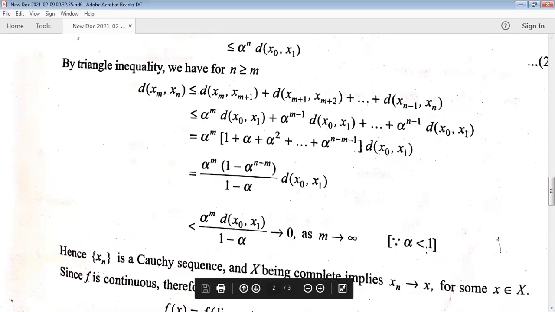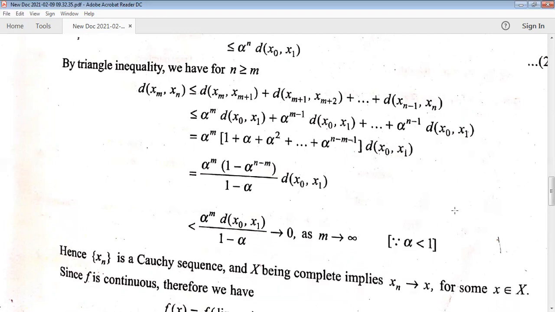Here there is a theorem about a non-increasing or decreasing sequence. This sequence of powers of alpha is a decreasing sequence because the value of alpha is between 0 and 1. Suppose alpha is equal to 1 by 2, then what happens? Alpha is 1 by 2, alpha square is 1 by 4, the second term is less.